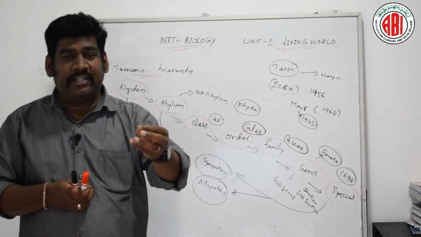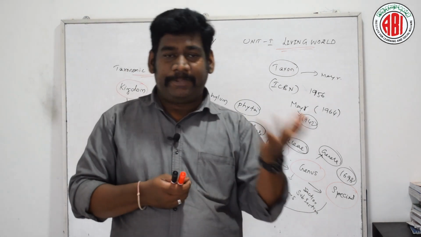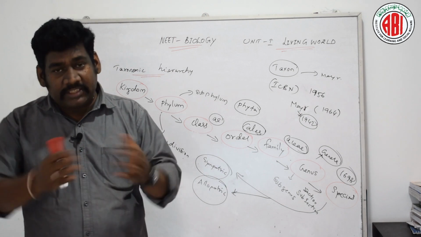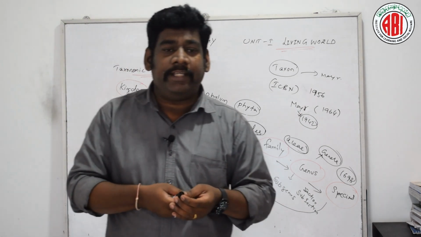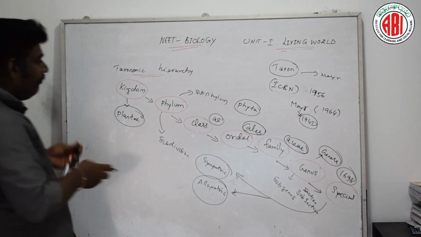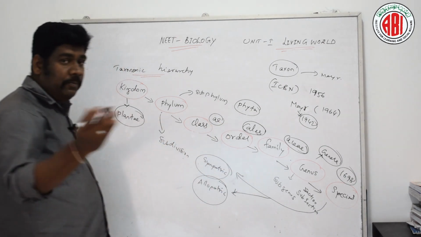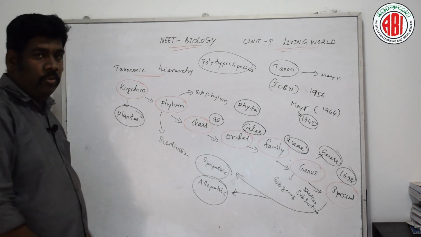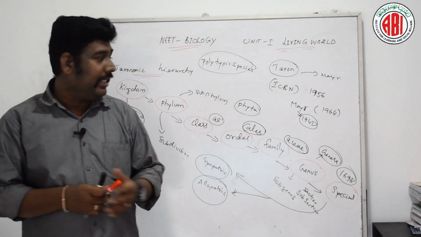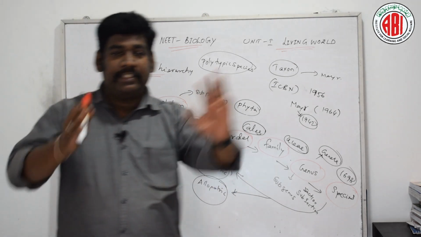So these are the different terms we use for species. If a species contains two or more subspecies, it is said to be a polytypic species. Polytypic species include one or more subspecies.